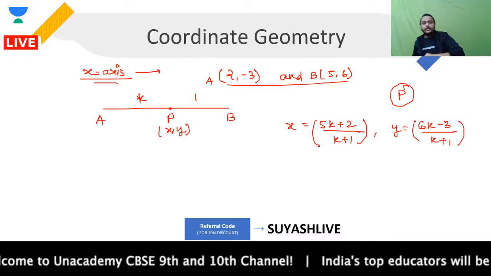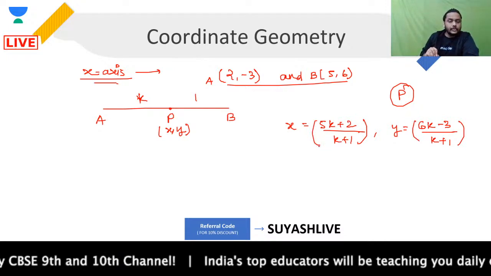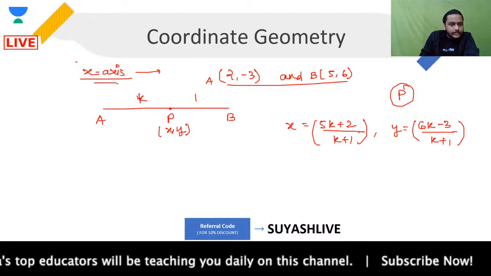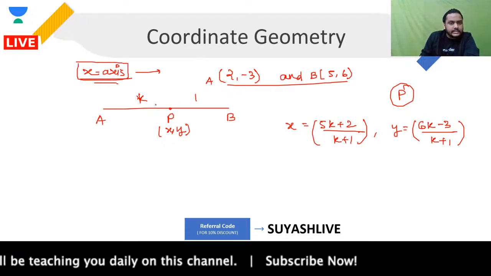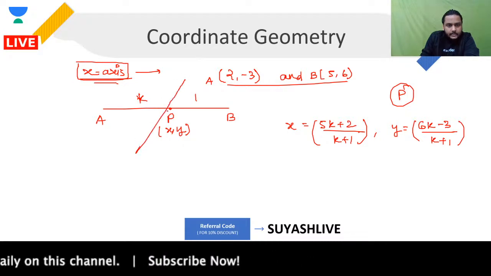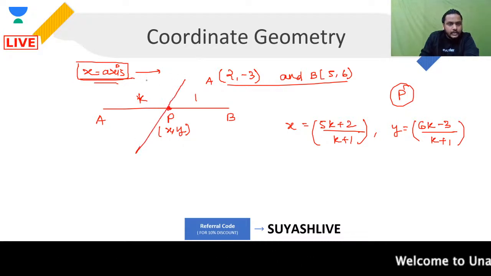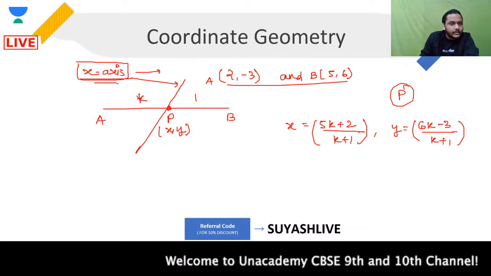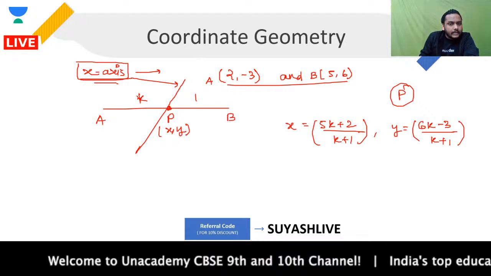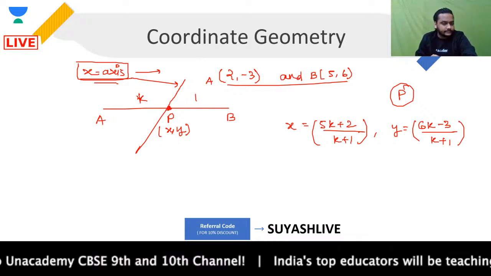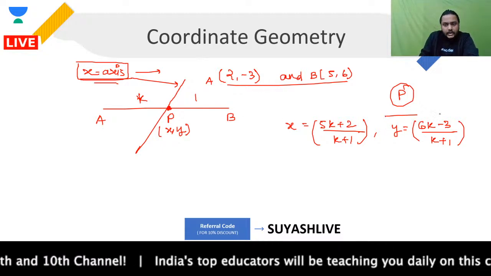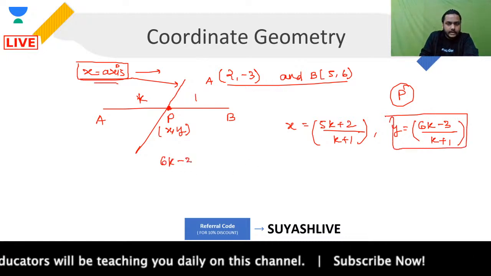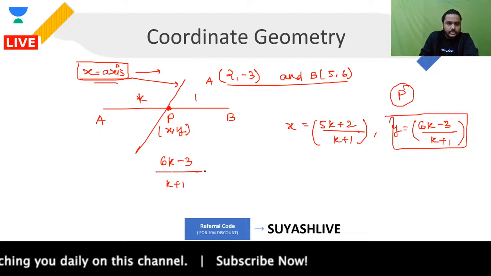Now, if using this you want to find out the value of k, because the point is lying on the x axis as well, this x axis is dividing. Because this is my x axis, any point lying on the x axis will have what? The y coordinate of every point lying on the x axis is 0. And because y is 0, now I'll be putting this y coordinate equal to 0. Let's do it. You are having (6k - 3) upon (k + 1) equal to 0.